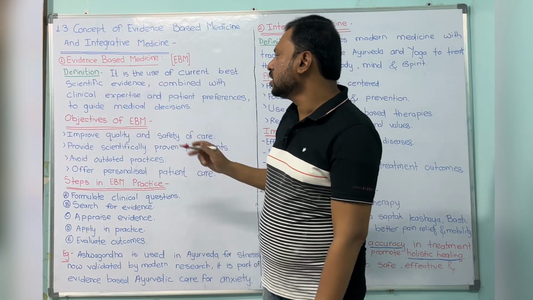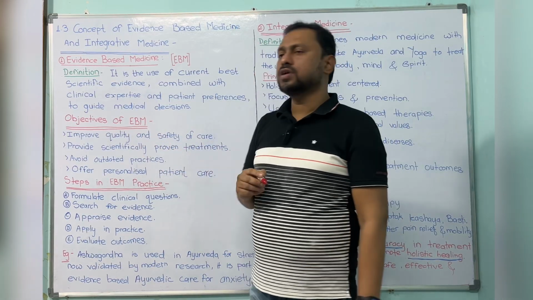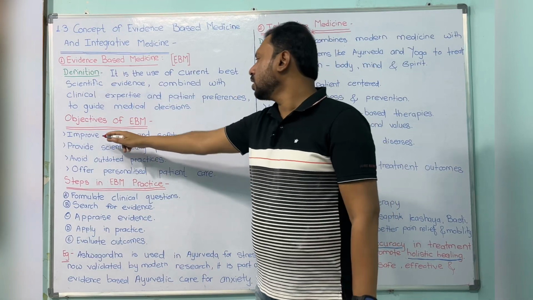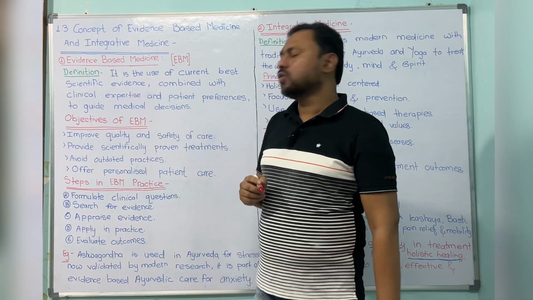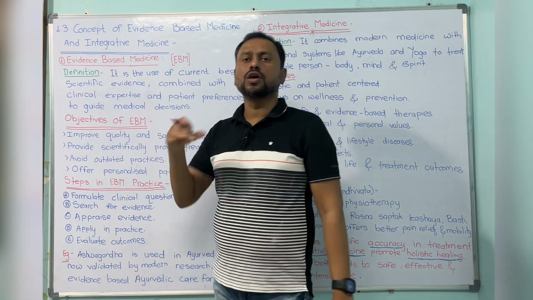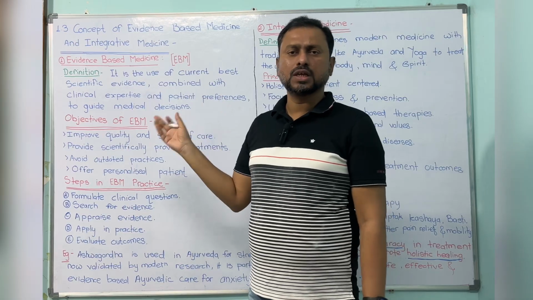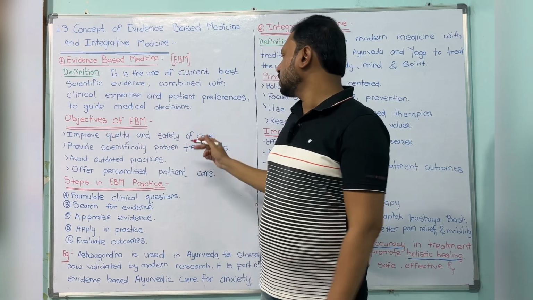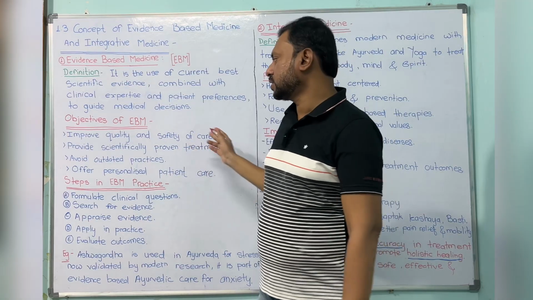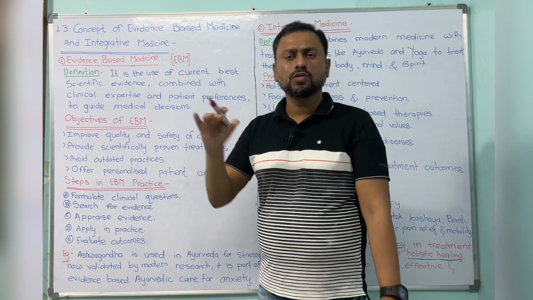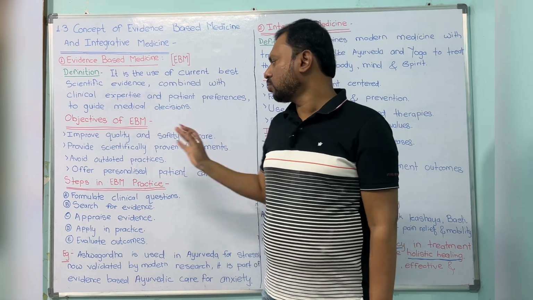The first one is to improve the quality and safety of care. Why did this EBM come? Because of improving quality and safety of care. First of all, the drug quality should be improved, whatever the drug was previously. Next, safety and care, the safety of the patient. The second is to provide scientifically proven treatment only.